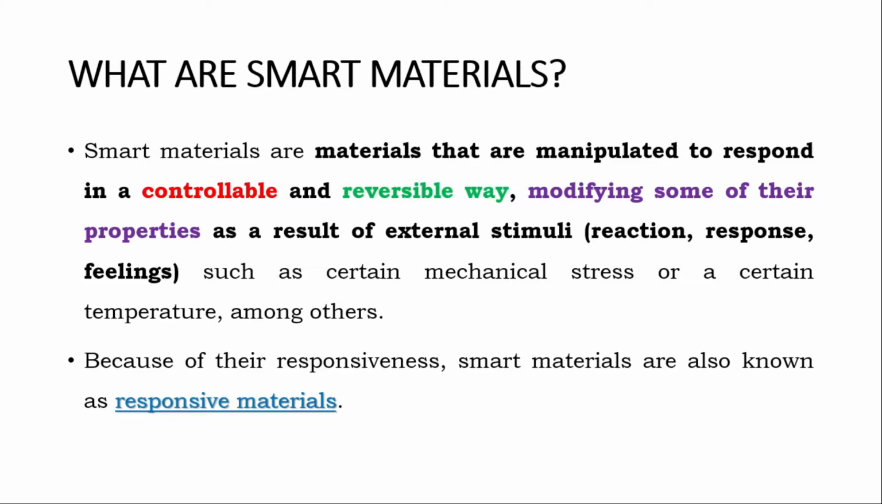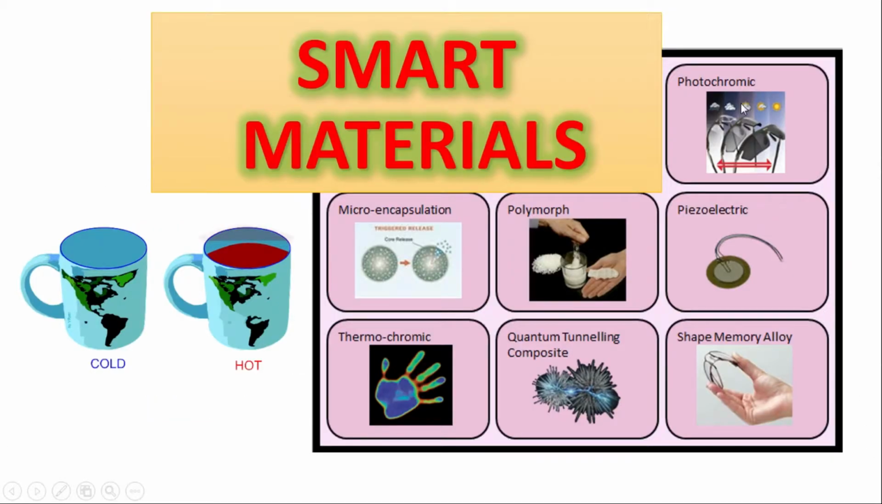In a sensor, it will sense and give some output, whether the state is increasing or decreasing. Their work is to sense and give. But here we have two keywords: controllable and reversible way. As I told in the introduction, it may be reversible, so it can modify some of its properties. I told you in the beginning, photochromic and thermochromic, that means they change colors and other things.